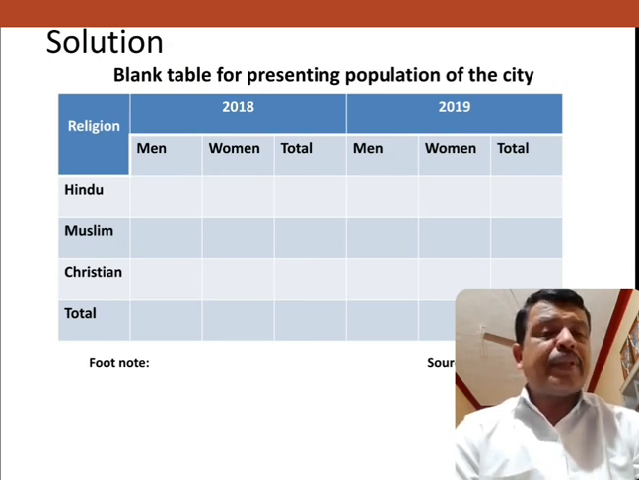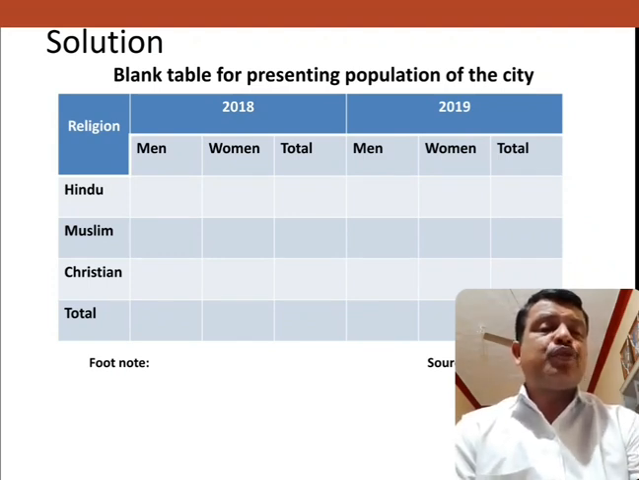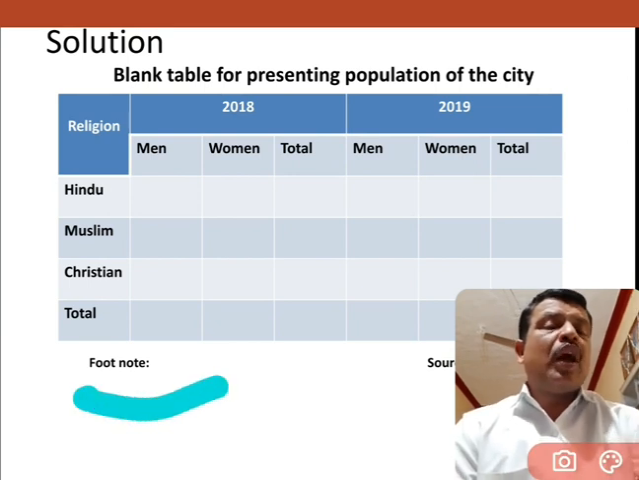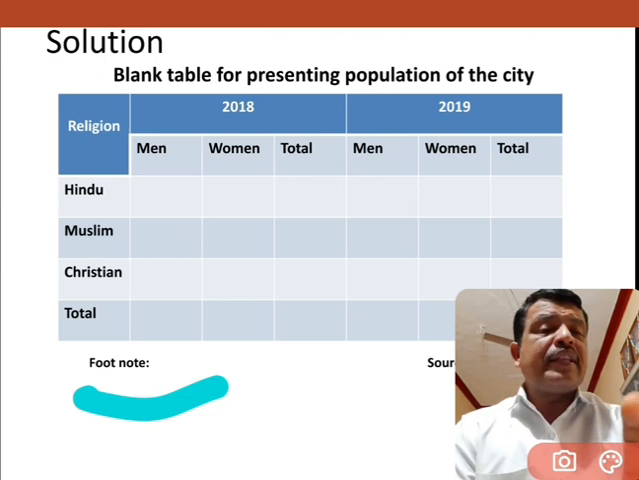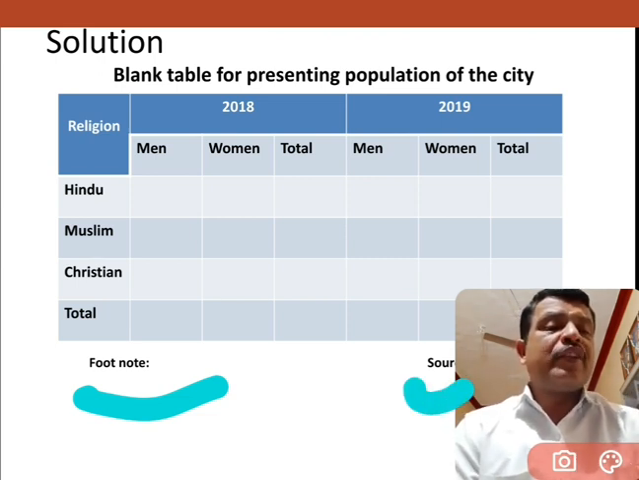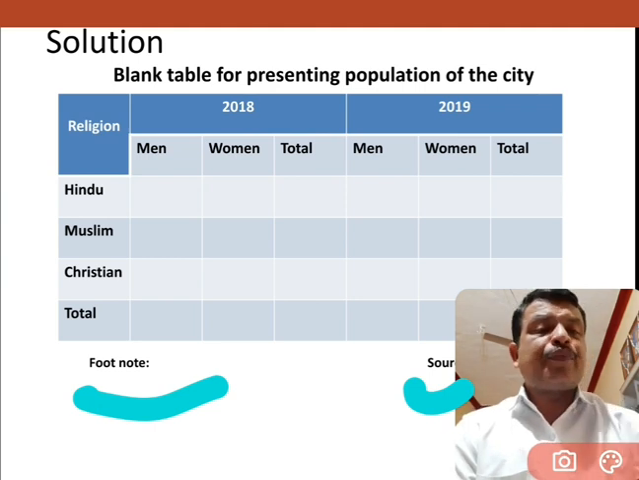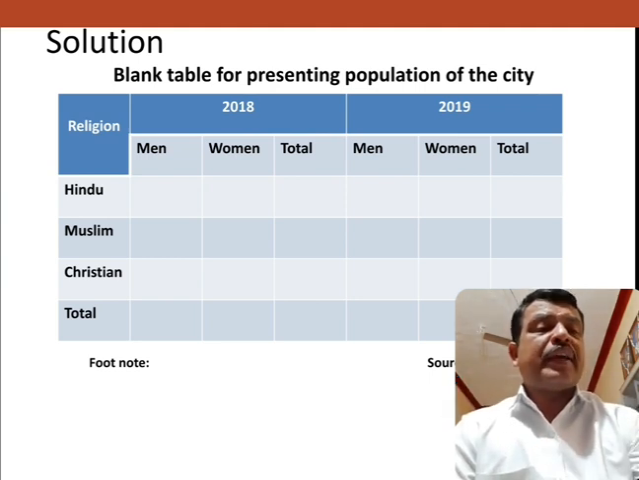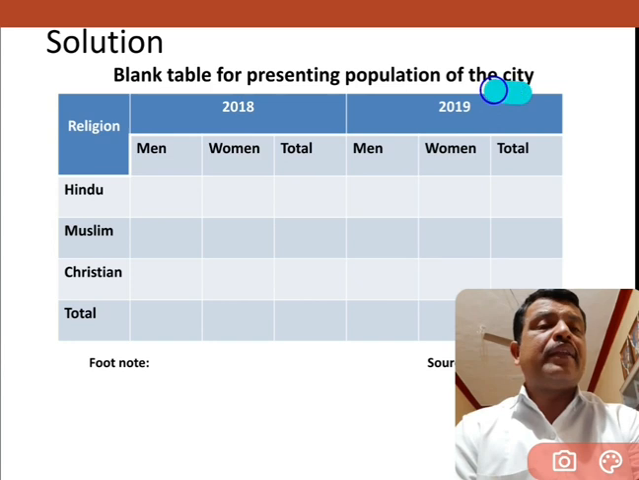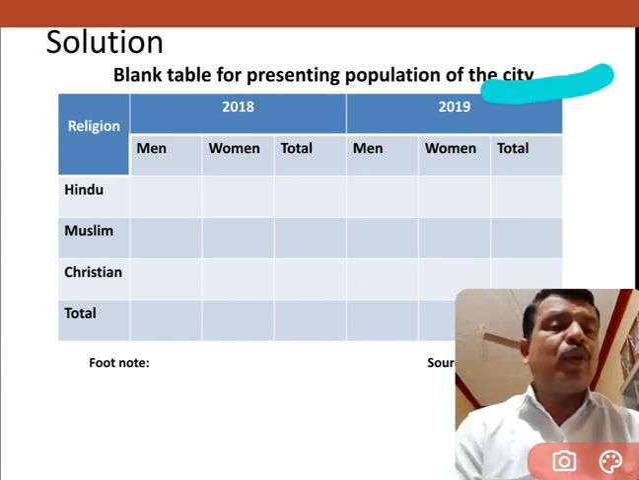And the title should be there. And headings are there. There must be a heading. And there must be a footnote. And there must be a source. Footnote is there. Any information is there, we have to write in this footnote. So remember. And where we are collecting this information, it is to be written in the source. And if any special information is there, such special information should be written here. That is a head note.